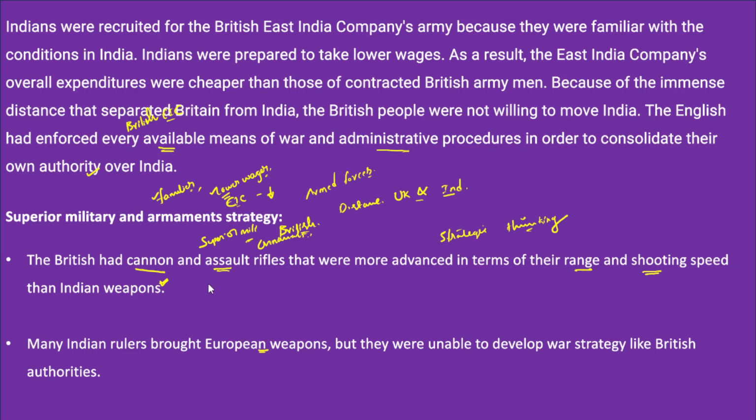In fact, there was a rivalry between the East India Company and the French forces within India. So the Indian rulers even purchased European weapons from the French, if they were against the British East India Company. But they lacked the technical know-how. They lacked the capability to use those weapons. And they also failed to develop a war strategy like the one developed by the British, and this ultimately led to the failure of Indian forces in front of the British authorities.